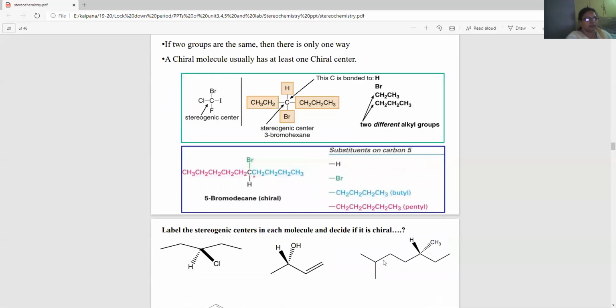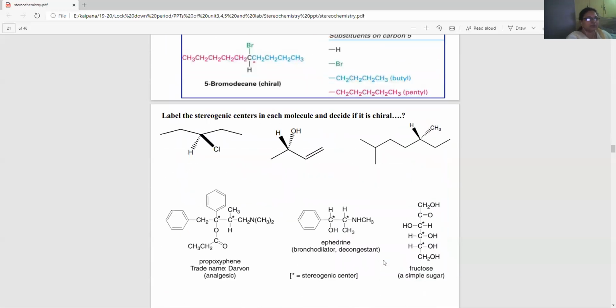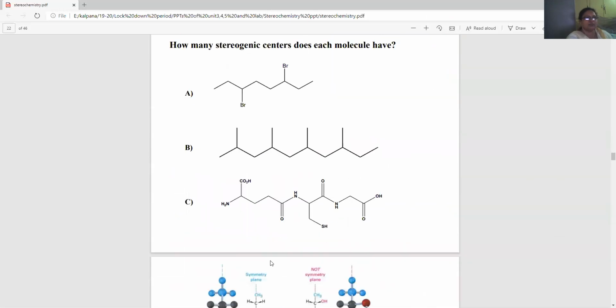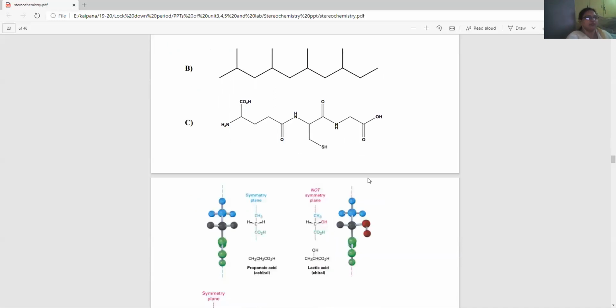Now, you have these stereogenic centers also in the molecule. You have to say whether these are chiral or achiral molecules. How many stereogenic centers does each molecule have? These are all examples which, if you practice on them, you will get to know the subject in detail.